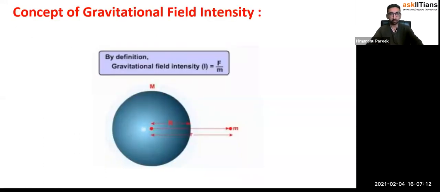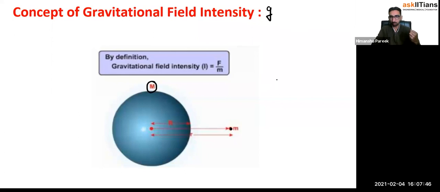First of all, the concept of gravitational field intensity. This gravitational field intensity is the same thing which you have been knowing by the symbol small g, and you have all been using the value 9.8 meters per second square on the surface of Earth. How does it come exactly? That's what I will be explaining in this particular session. Okay, so imagine you have a mass capital M, and now you have put a small m mass here.